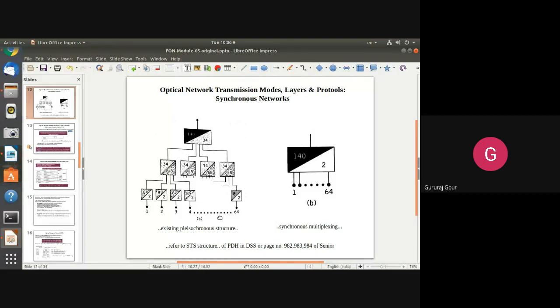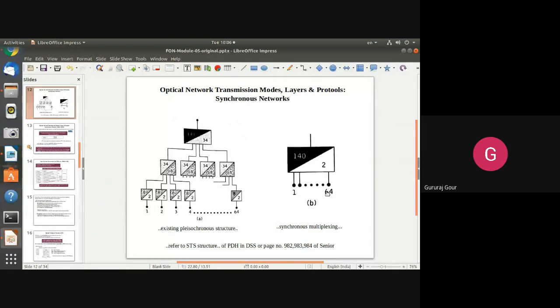To resolve this issue, synchronous multiplexing is made. Here, directly all 64 channels, each supporting 2 Mbps, are synchronously multiplexed to support 140 Mbps. That is possible with SDH, known as synchronous digital hierarchy.